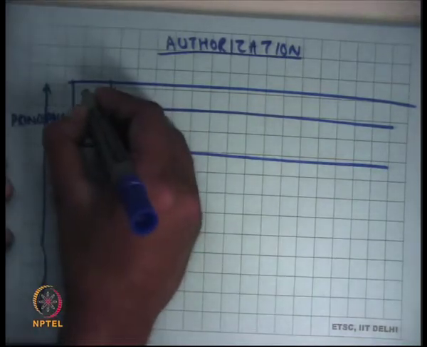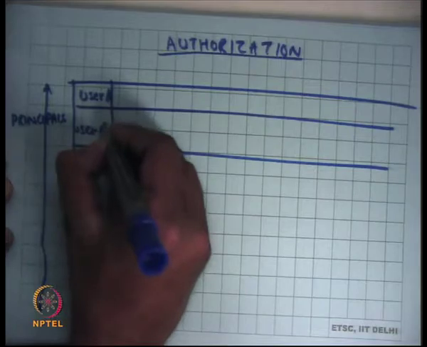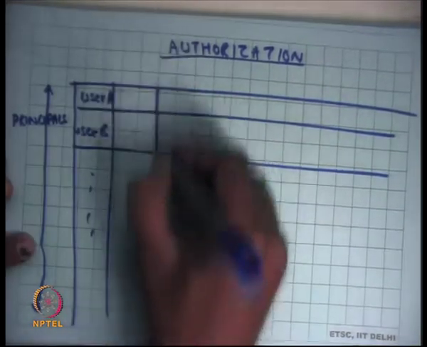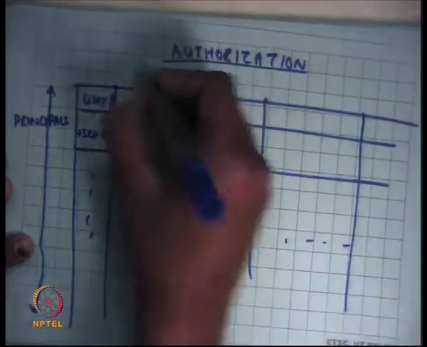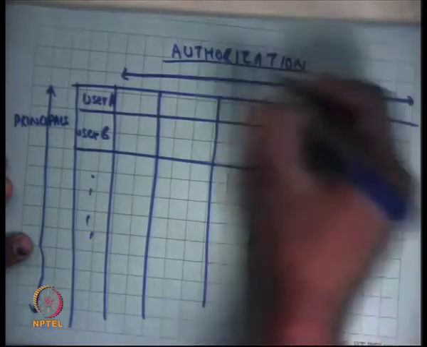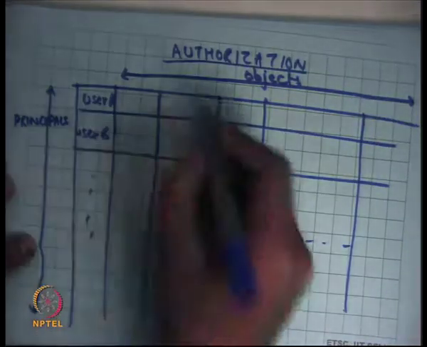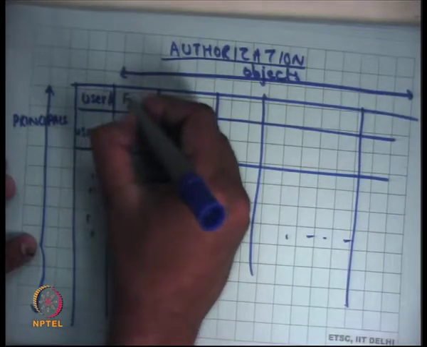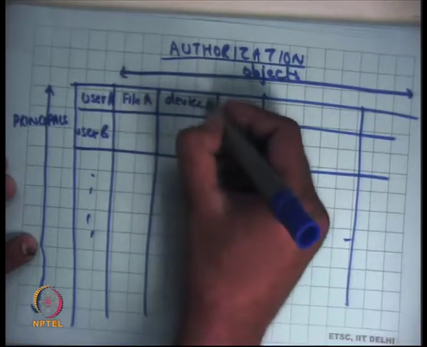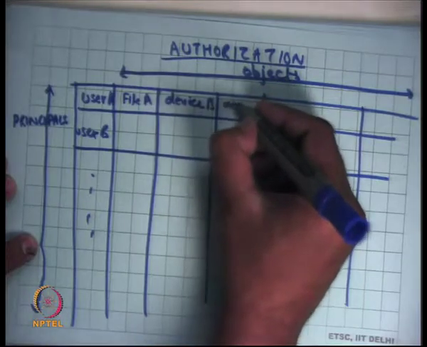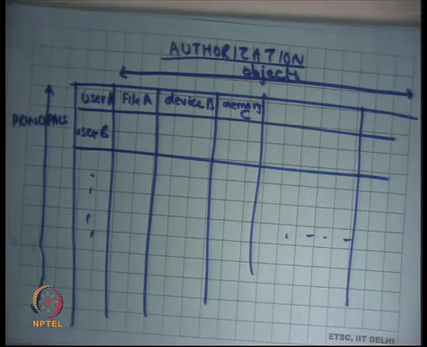Let's say this is user A, user B, and so on. And on the columns, you basically have objects. So for example, file A, device B, memory region C, and so on.